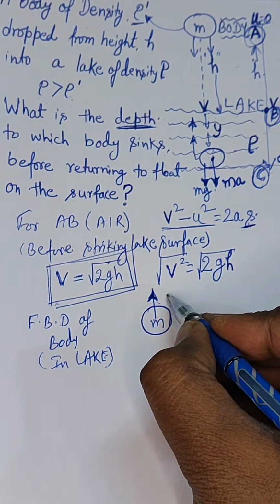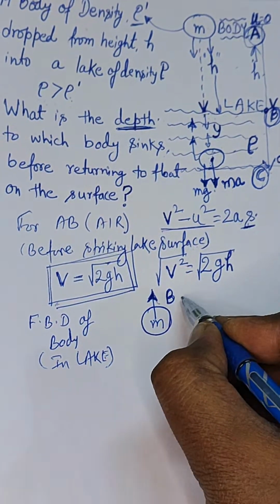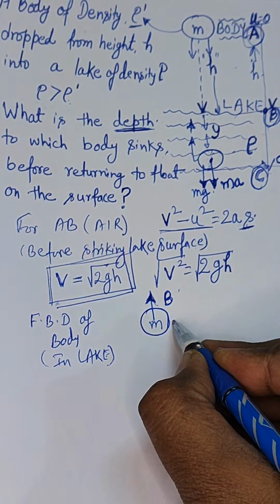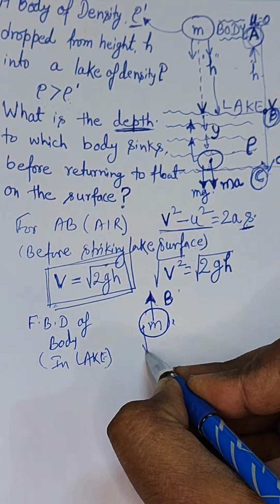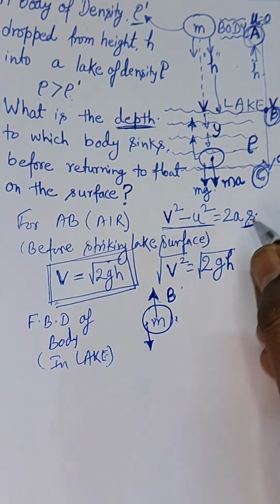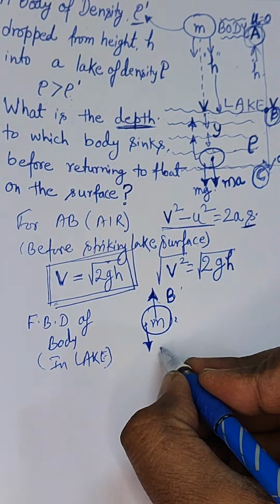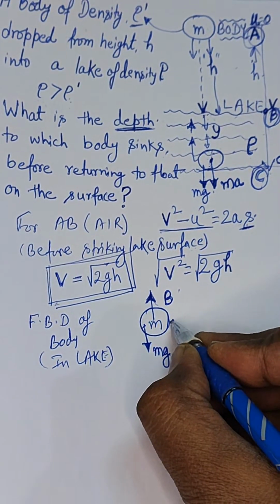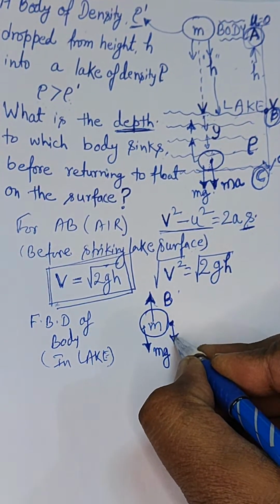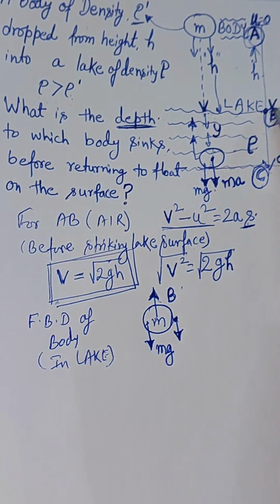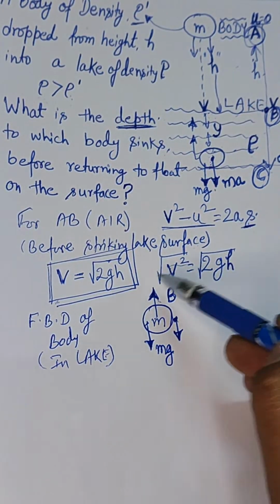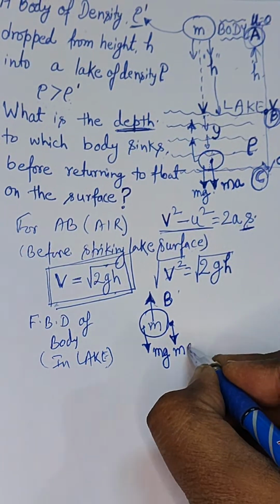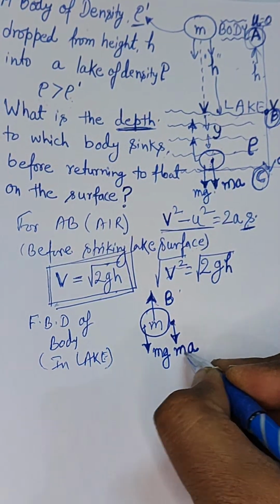So this will be the force of buoyancy. And apart from this, the weight of the body which is acting downward, that is mg. And since the body is going downward with certain acceleration which is imparted by this velocity, root over 2gh, this is equal to m into a, isn't it?